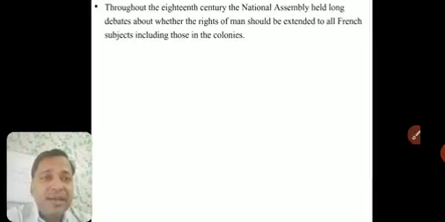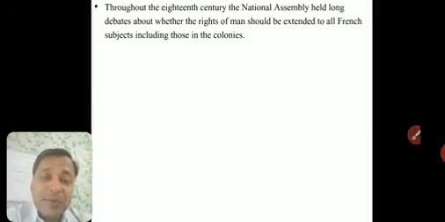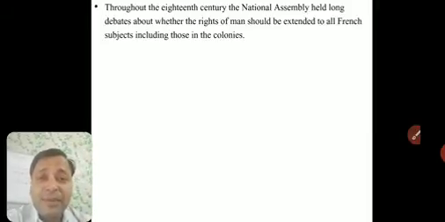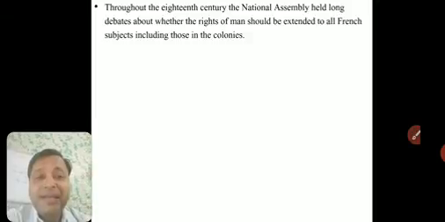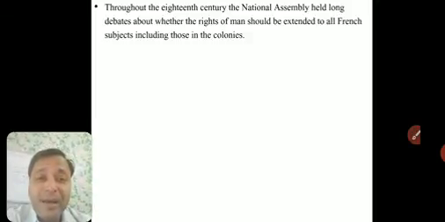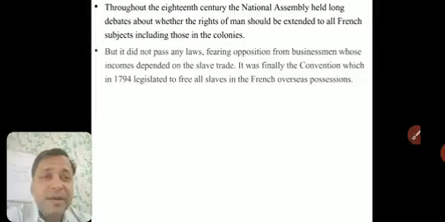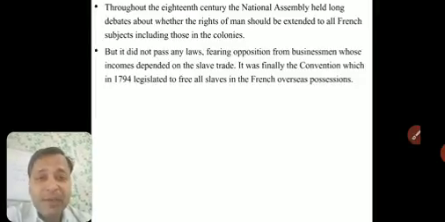Throughout the 18th century, the National Assembly held long debates about whether the rights of man should apply to the colonies too. Since the citizens were getting rights, the slaves should also get rights, and so the slave trade should be abolished. But they did not pass any laws, fearing opposition from businessmen whose income depended on the slave trade.